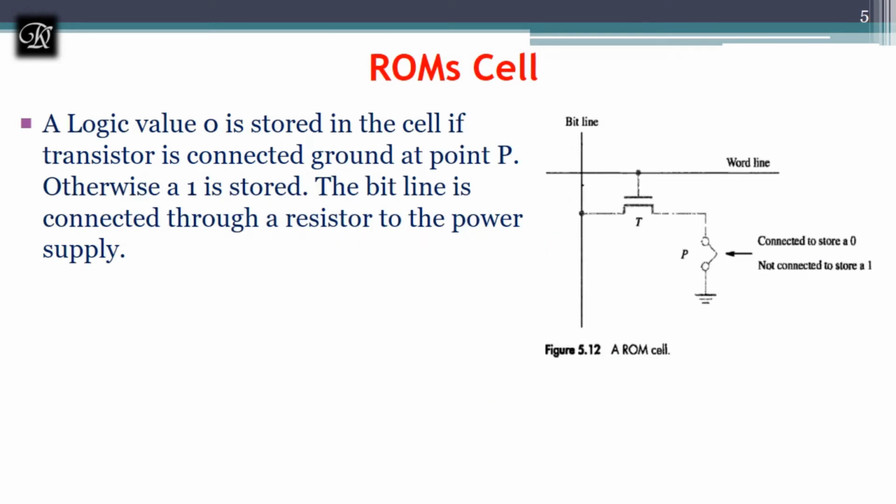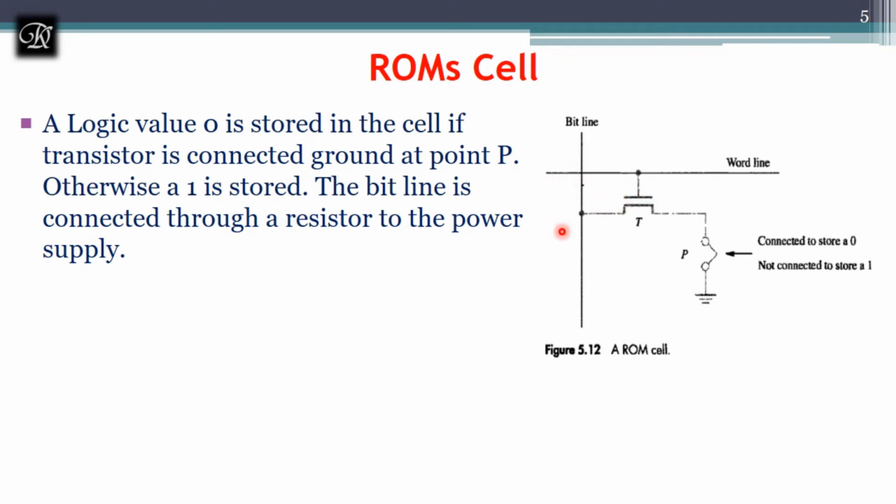Here we can see a logical diagram of a ROM cell. A logic value 0 is stored in this cell if the transistor is connected to the ground point P. Otherwise, a 1 will be stored. When it is grounded, the voltage will be dropped, so it stores 0. If it is not grounded, then the voltage is retained in the transistor, and it has a value 1. The bit line is connected through a resistor to the power supply.